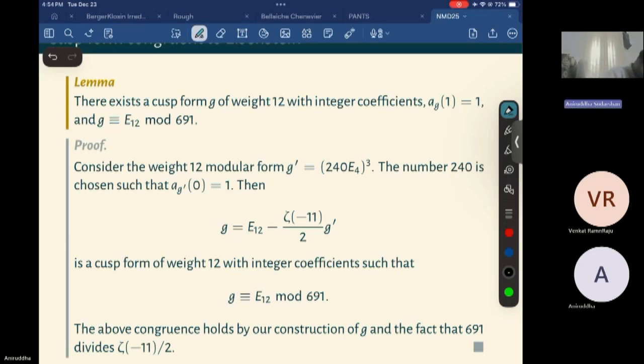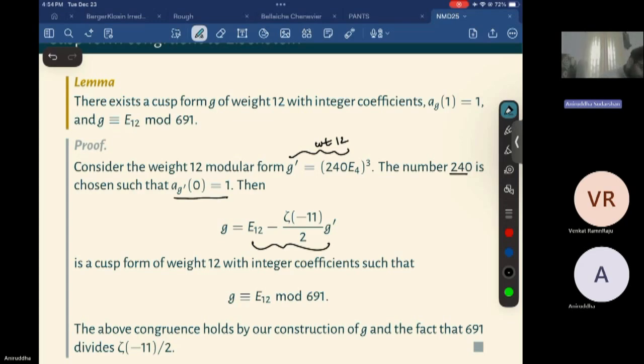So this is a weight 12 form with some constant term. And 240 is chosen such that if I look at the constant term, I just get 1. So I just change the Eisenstein series by this constant.